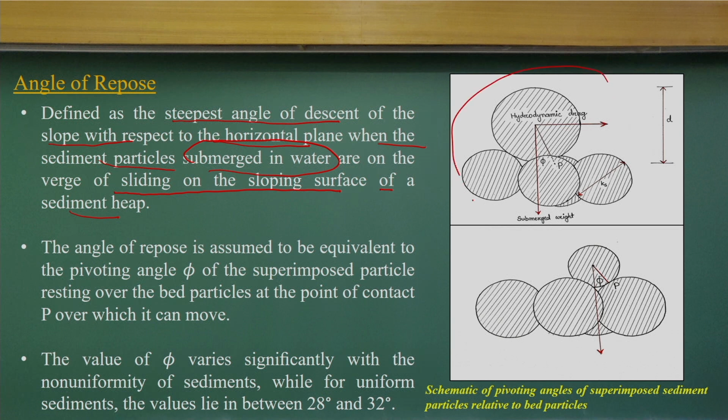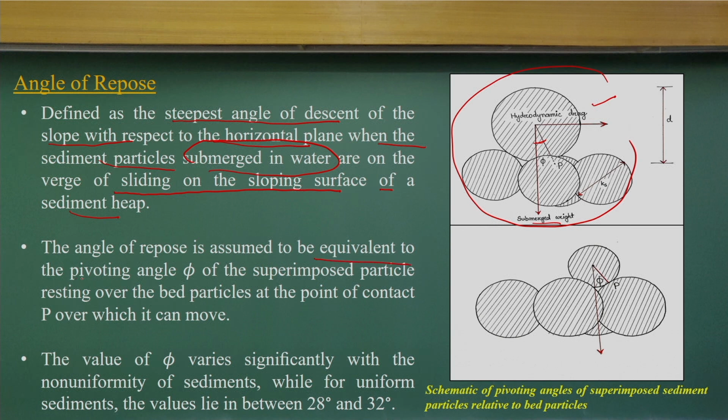You create the heap and look at what angle it can maintain. If you look microscopically at the sand particles, there will be a hydrodynamic drag and a submerged weight. The balance between them defines the angle of repose.